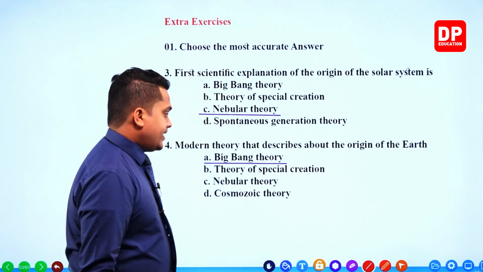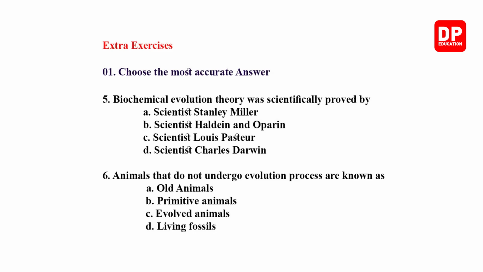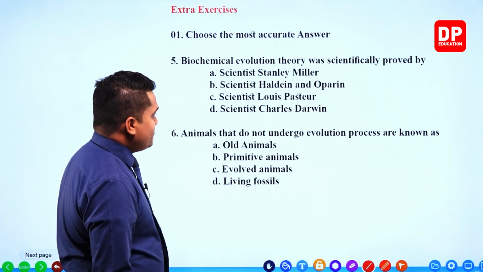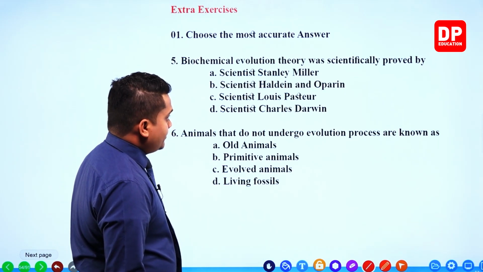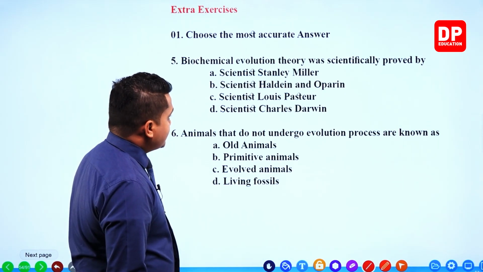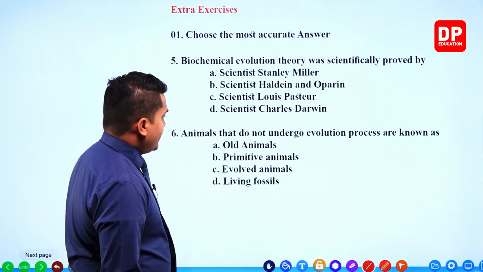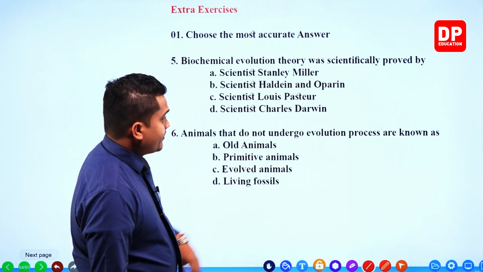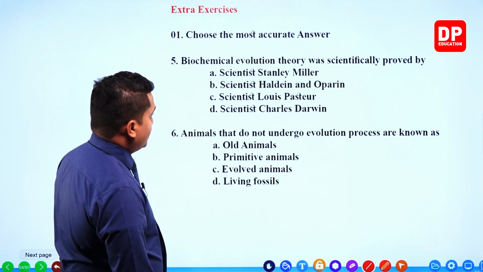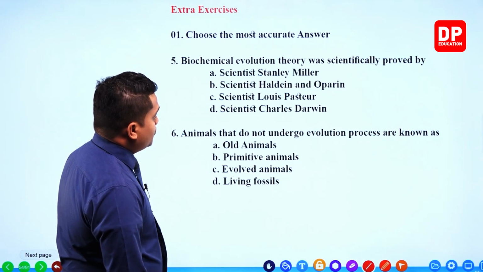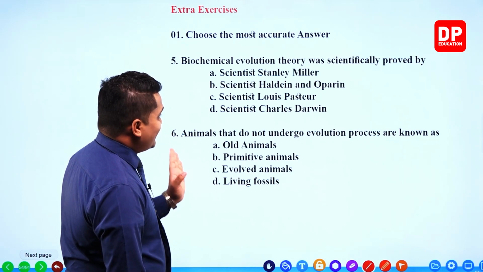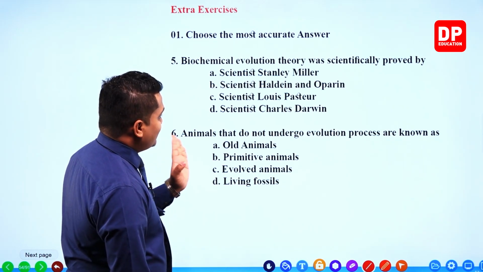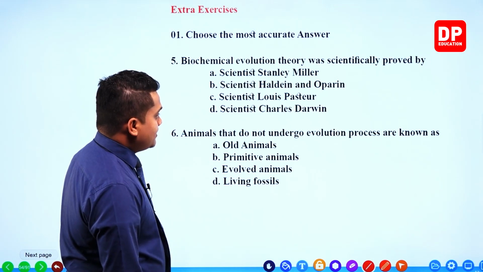Right then. Biochemical evolution theory was scientifically proved by which scientist: Stanley Miller, Haldane and Oparin, Louis Pasteur, or Charles Darwin?